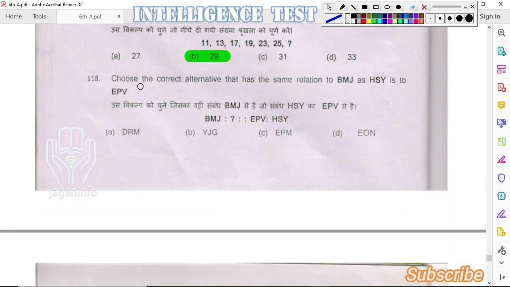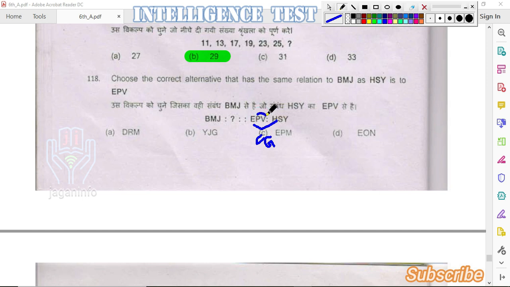Next question. Choose the correct alternative that has the same relation to BMJ as HSY is to EPY. Here, to find the relation between EPV and HSY, we observe E, F, G, H. So the difference between E and H is 2 letters in between, F and G, and the third letter is H.